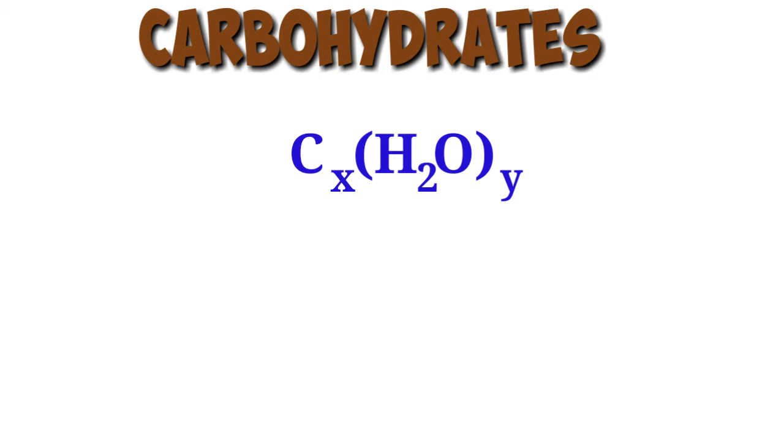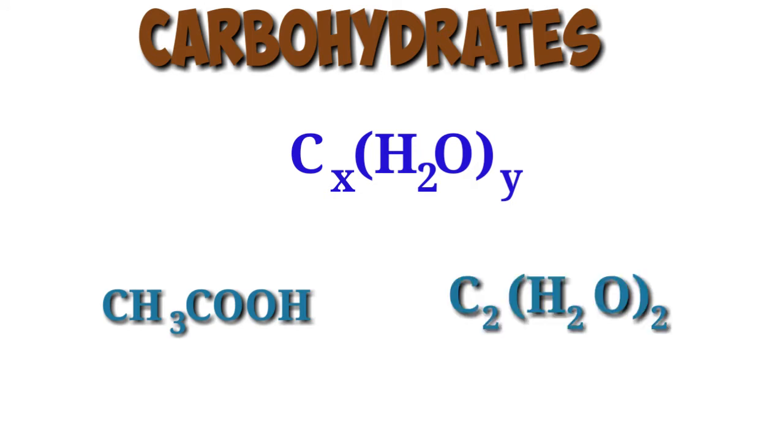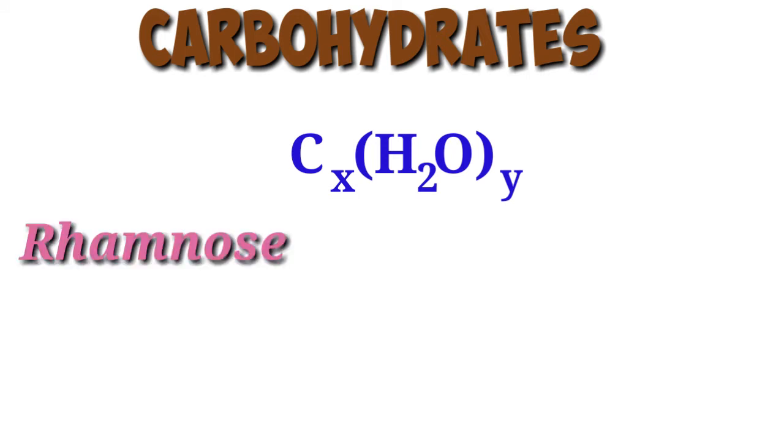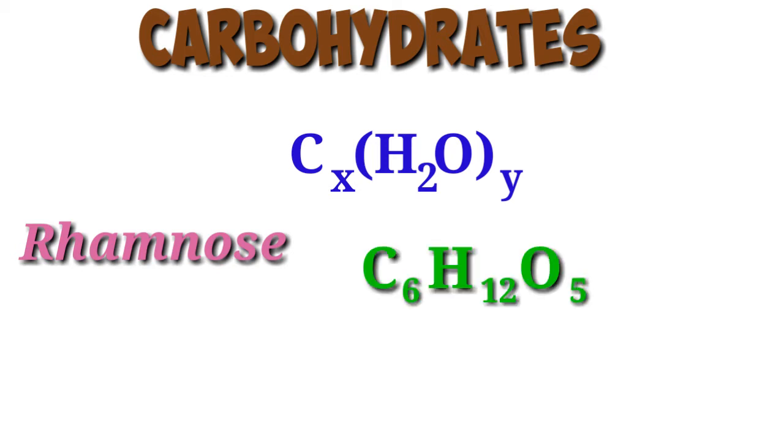But all the compounds which fit into the formula may not be classified as carbohydrates. For example, acetic acid. Its molecular formula is CH3COOH and it can be written as C2(H2O)2. It also fits into the general formula with x equal to 2 and y equal to 2. But we know that acetic acid is an acid and not a carbohydrate. Another one, rhamnose, is a carbohydrate and its molecular formula is C6H12O5 but does not fit into the general formula. So we cannot consider carbohydrates as hydrates of carbon.